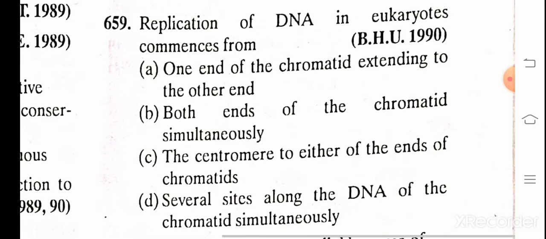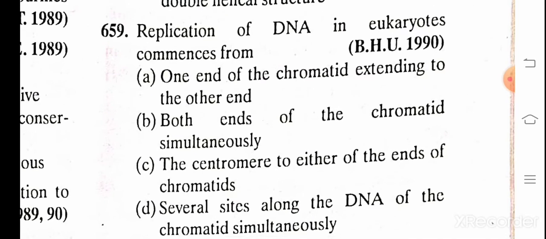Replication of DNA in eukaryotes starts from A. one end of the chromatid extending to the other end, B. both ends of the chromatid simultaneously, C. the centromere to either of the ends of the chromatid, D. several sites along the DNA of the chromatid simultaneously. The correct answer is D, several sites along the DNA of the chromatid simultaneously.